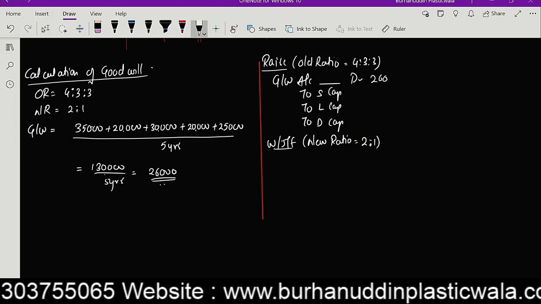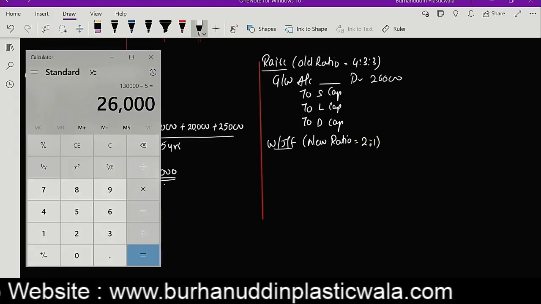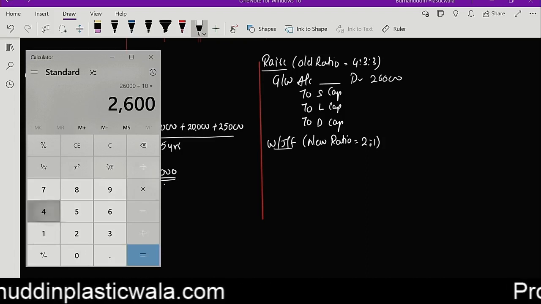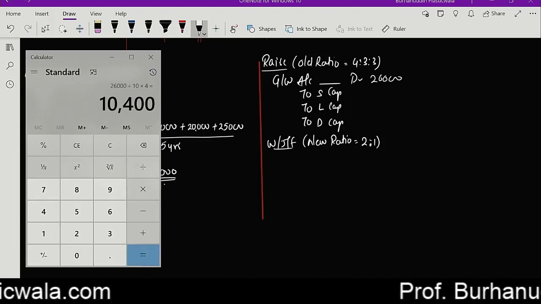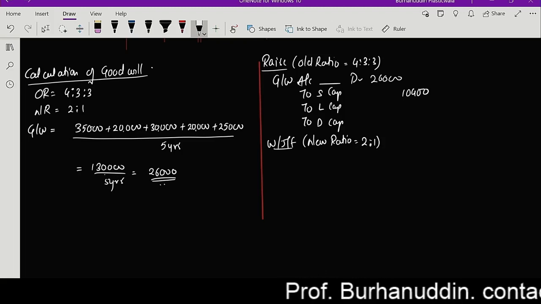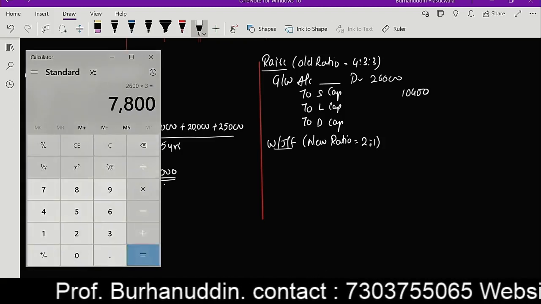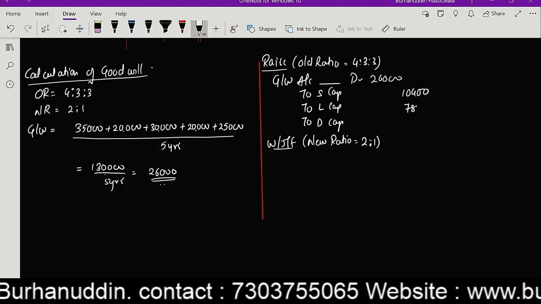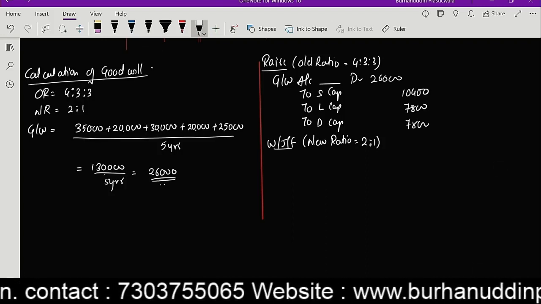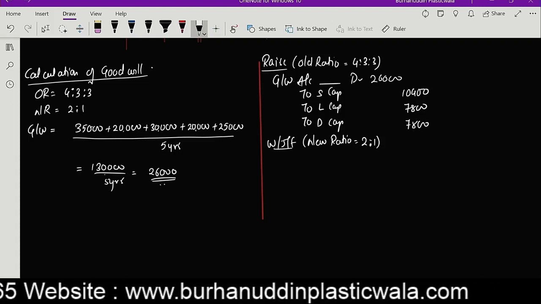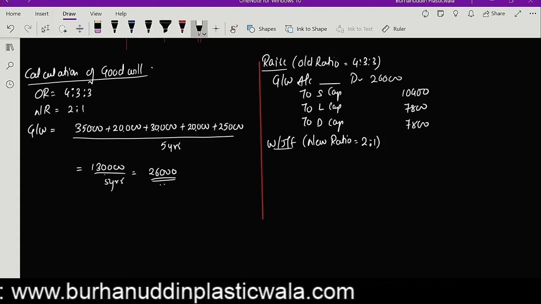So it's 26,000, and I'm going to divide this 26,000 in the ratio. 26 divided by 10, na guys? Multiply by 4. That's 10,400. So here it will be 10,400. And 2,600 multiplied by 3, na guys? That's 7,800 each. So here also 7,800, 7,800. Guys, this calculation we have done earlier also. Goodwill is to be raised and goodwill is to be written off.